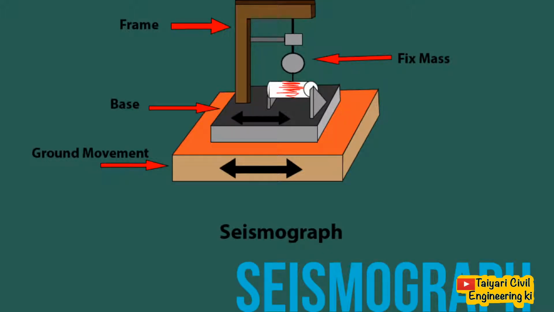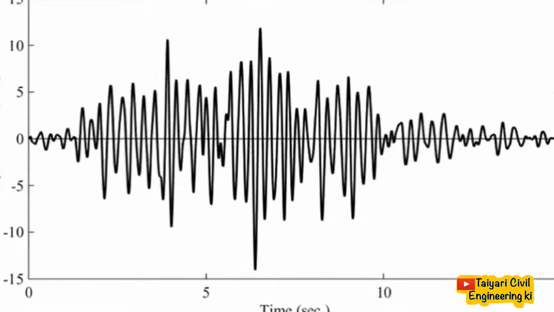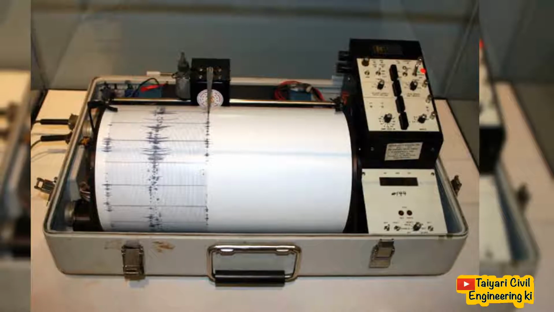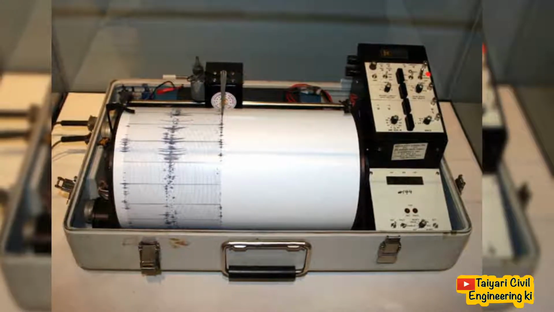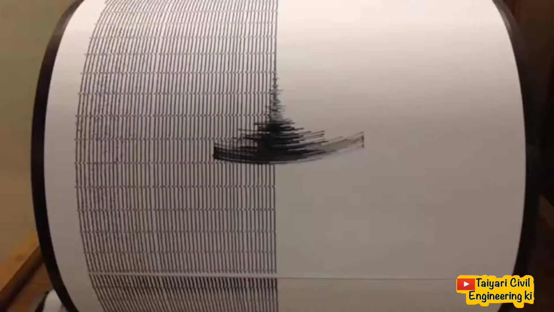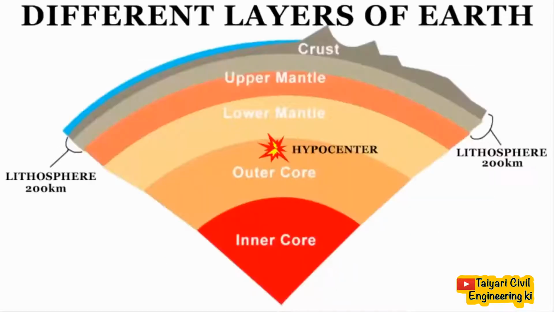An instrument called a seismograph records the waves reaching the surface. The quantity to measure the size of an earthquake is known as the magnitude of the earthquake, and the Richter scale is generally used for the measurement of magnitude by seismograph. This wave looks something like this, and this curve shows three distinct sections, each representing different types of wave patterns. We'll get back to this pattern in a moment.